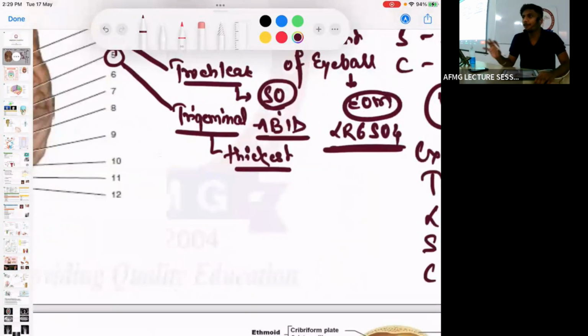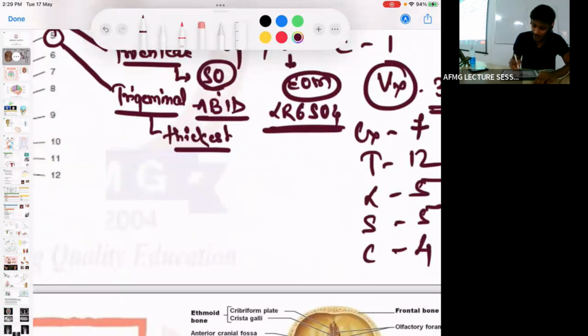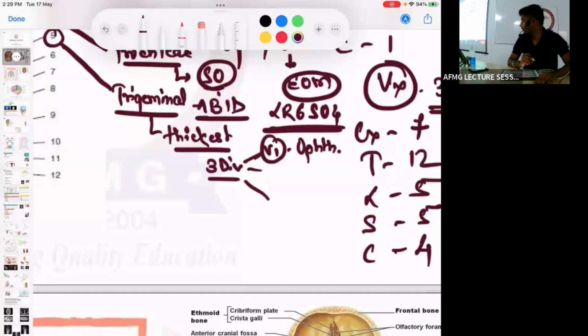And how many branches does it have? It has mainly 3 branches or divisions. These 3 divisions of the fifth cranial nerve, the trigeminal nerve, are remembered as V1, V2 and V3. V1 is the ophthalmic division, V2 is maxillary, and V3 is mandibular.